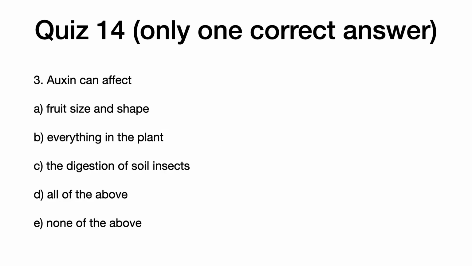3. Auxin can affect A. Fruit size and shape. B. Everything in the plant. C. The digestion of soil insects. D. All of the above. E. None of the above.